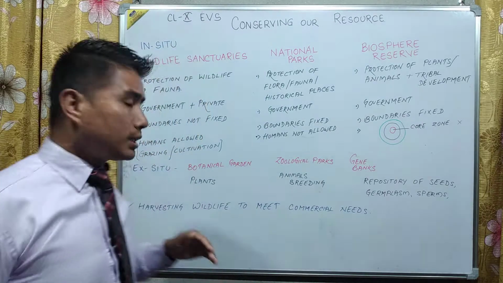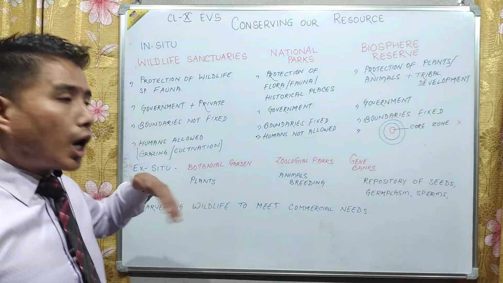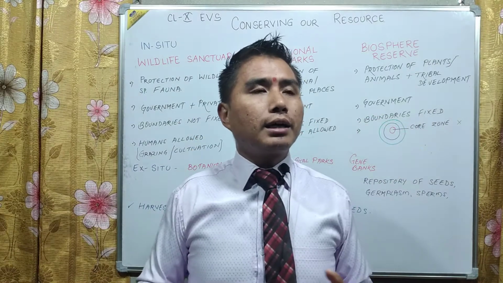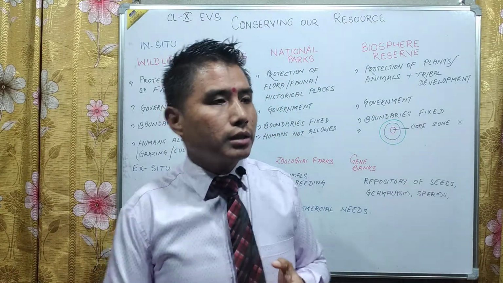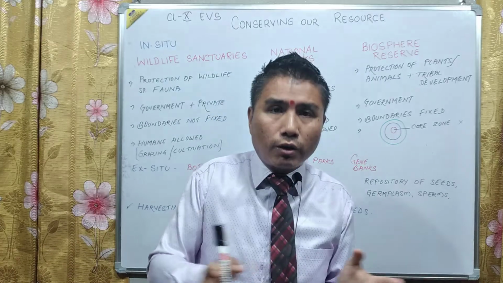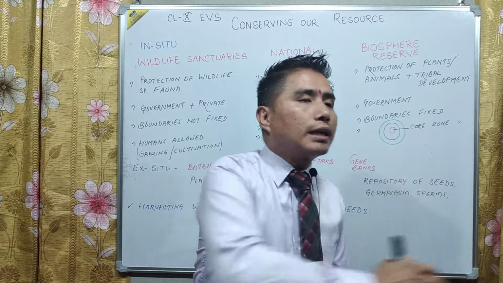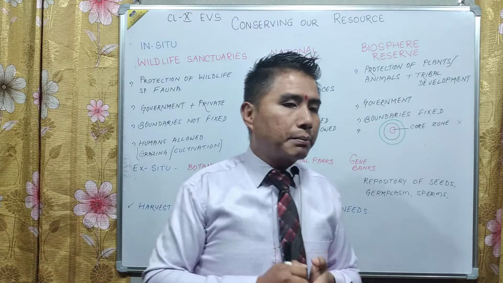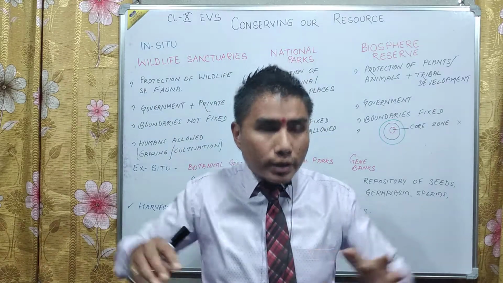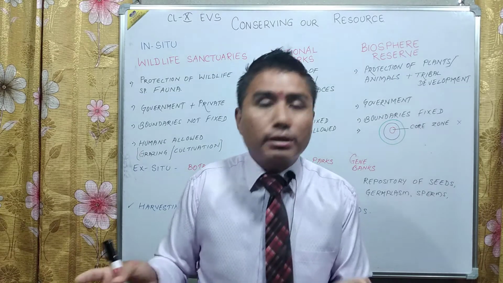When we talk about ex situ conservation, it is outside its natural habitat, whereby an animal or a plant or an organism is conserved out of its natural habitat. Normally an organism sometimes finds it difficult to raise itself in its own natural habitat.